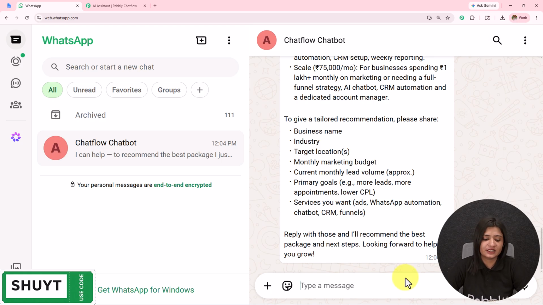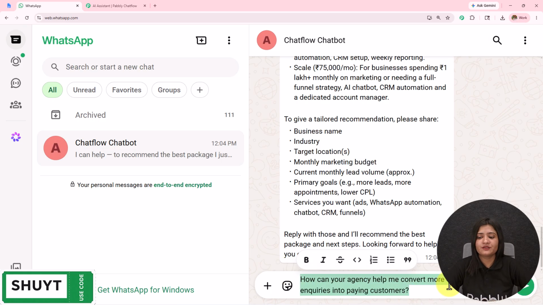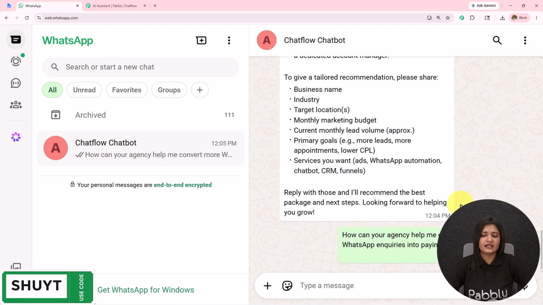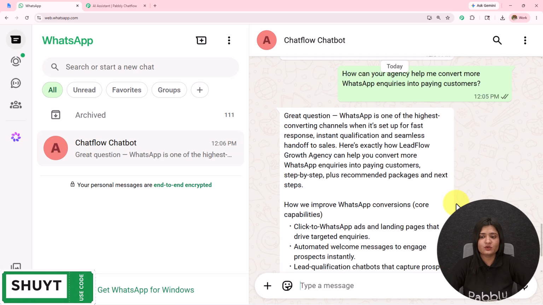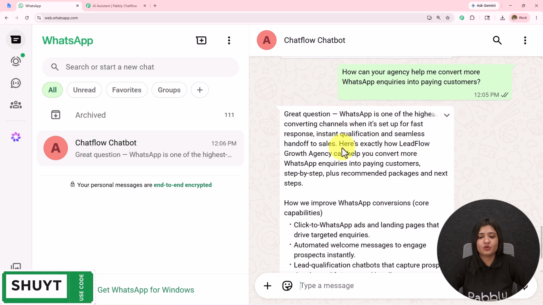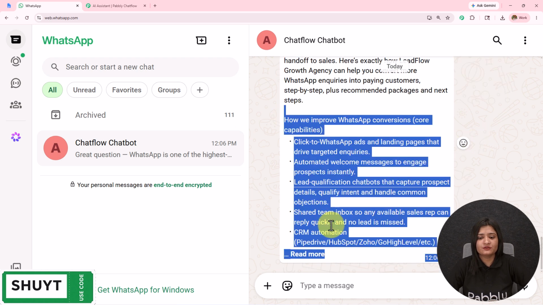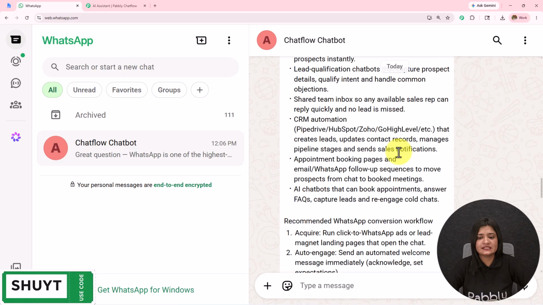I'm going to ask a final question. How can your agency help me convert more WhatsApp inquiries into paying customers? Let's wait for the reply. Here I've received this reply. Great question. WhatsApp is one of the highest converting channels when it's set up for fast response. So how to improve WhatsApp conversation? It has given me again a detailed reply.